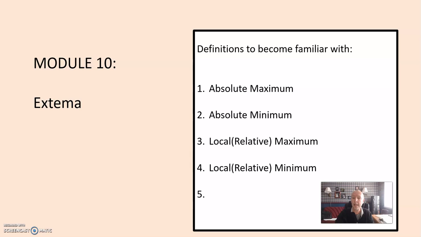Now, to help us find these local extrema, these local maximums and minimums, is the term critical point. And the critical point can be identified where the derivative is set equal to 0 or where the derivative happens to not exist.